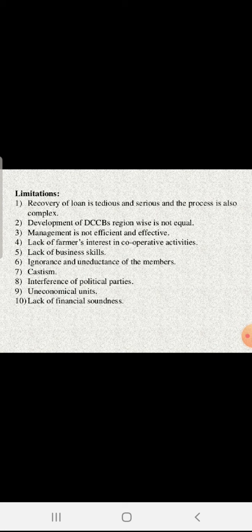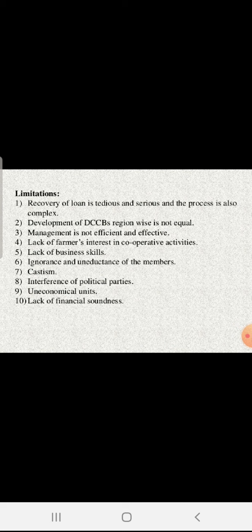But when we think about Vidarbha and Marathwada, they face various problems like recovery. Next is the lack of farmer interest in cooperative activity. Lack of business skill amongst them, because the district central cooperative bank works at the district level only, so the manpower is very much unskilled. The bank should provide them various types of training, and it is expensive. When you arrange a training program for the employees, you have to spend money on it. This is also a limitation.